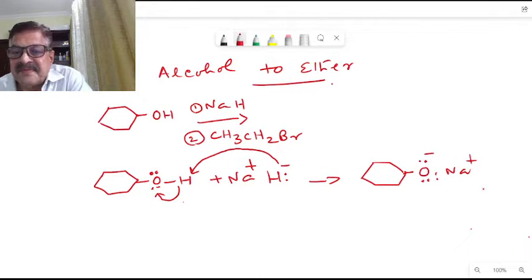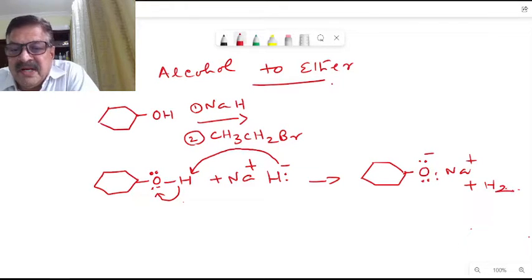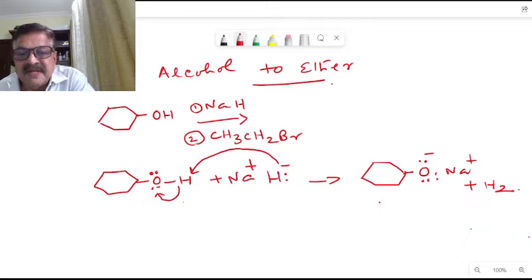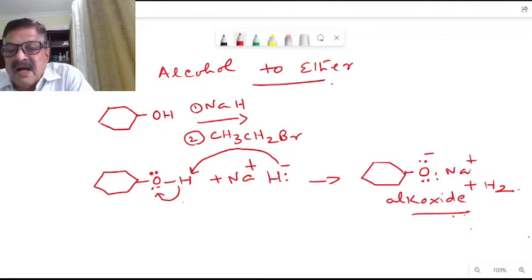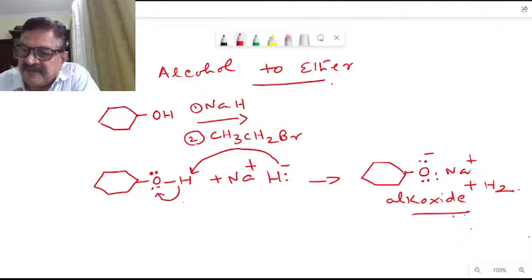Plus hydrogen. So this is the alkoxide nucleophile. So we want an alkoxide nucleophile here. Okay, this is the alkoxide nucleophile formation. Now the next reaction will be step 2. This is the step 1 reaction.